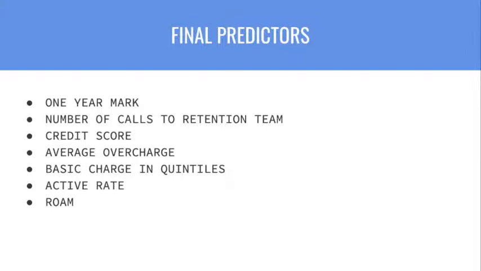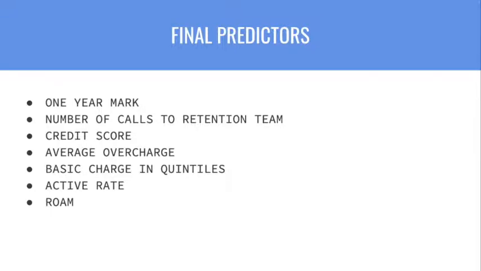1-year mark is whether or not customers are getting to their 1-year mark with the service. 0 means that they're not at the 1-year mark, and 1 means that they are at the 1-year mark. We thought that if customers are near their 11 or 12 months mark, they would be more likely to churn, since it would be the perfect opportunity for them to quit the contract if they're not satisfied with the service.